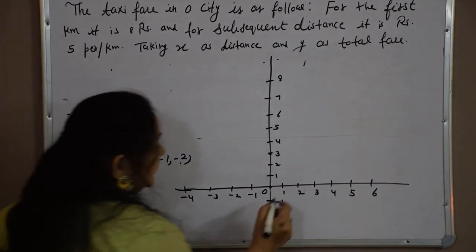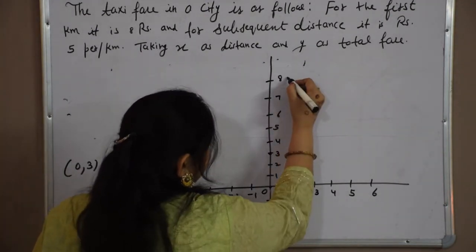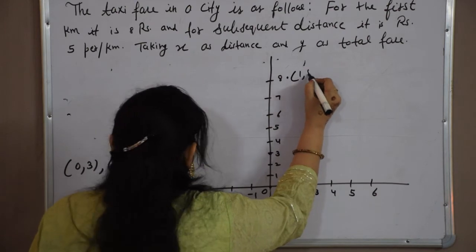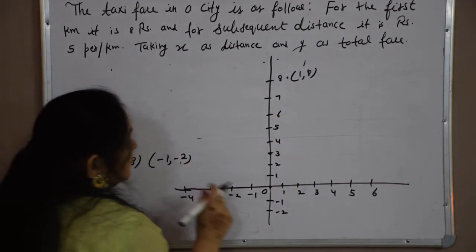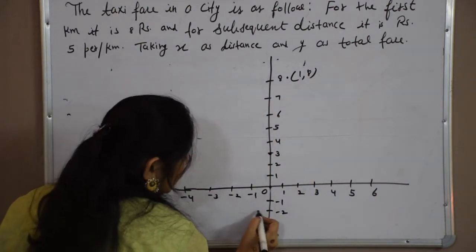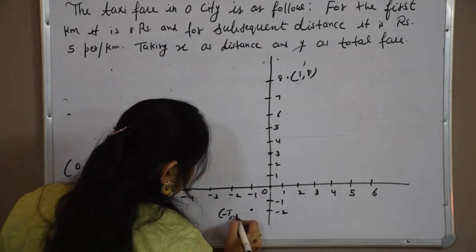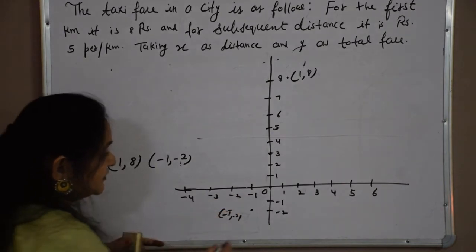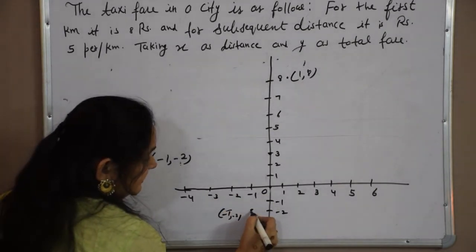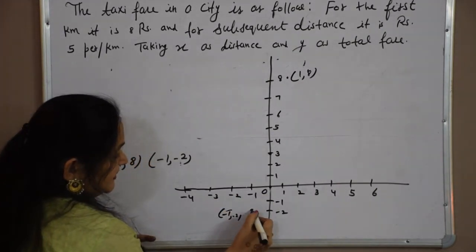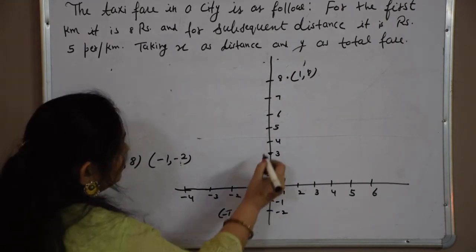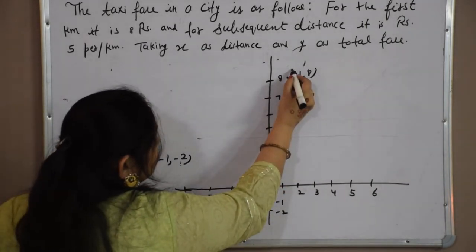Second point is 1, 8, 1 and 8. Third point is minus 1, minus 2. Minus 1 and minus 2 will go down. I think this is clear to you how we can plot the points. Minus 1 in front of minus 1, and here a perpendicular distance from minus 2. This is the point, this is the point, and this is the point.